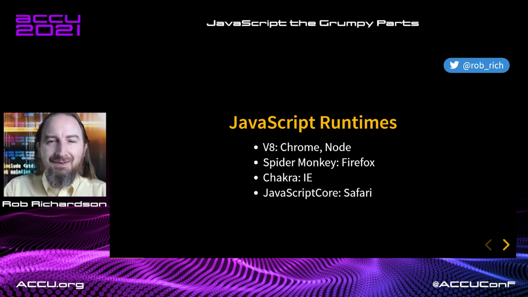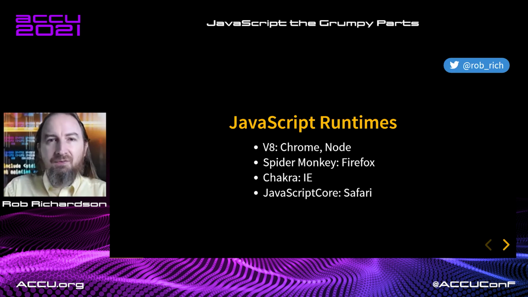JavaScript. The cool thing is that we now have a bunch of JavaScript runtimes in various places. In Chrome, we have V8. That's also the JavaScript engine inside Node. In Firefox, we have SpiderMonkey. In Safari, we have JavaScript Core. And in older versions of IE, we have the Chakra JavaScript engine. Now, what's really cool is that each of these engines cloned JavaScript with amazing fidelity.